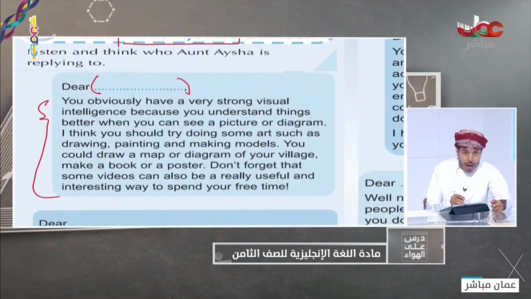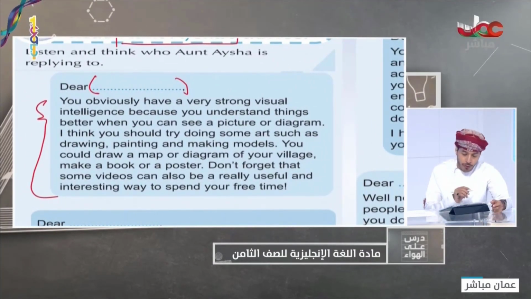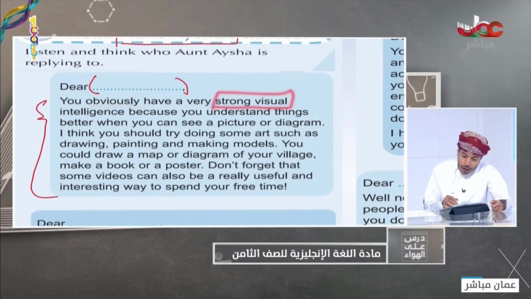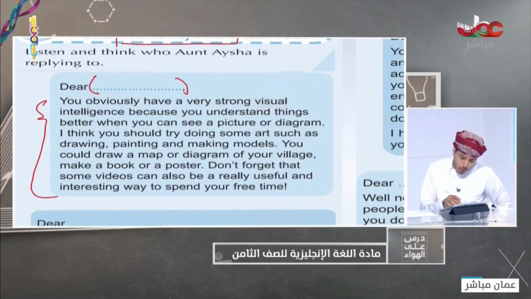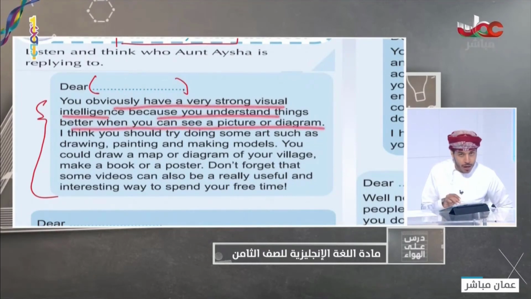Dear, we have to identify the name of the student. You obviously have a very strong visual intelligence because you understand things better when you can see a picture or diagram.